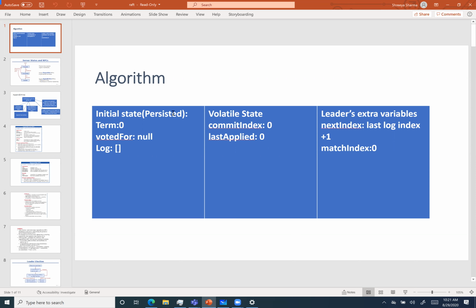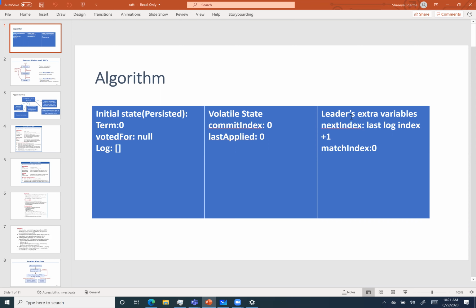Then there is volatile state, which will keep on updating. So that is commit index, that is up to where we have the highest log entry that we have committed. And last applied is the highest log entry applied to the state machine, basically the values that are executed in the app server.